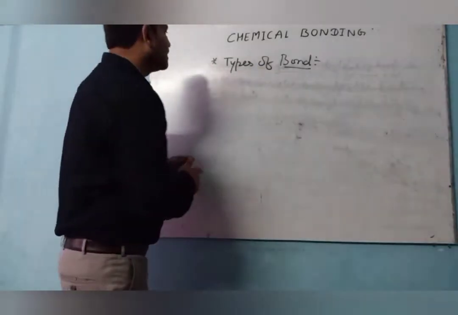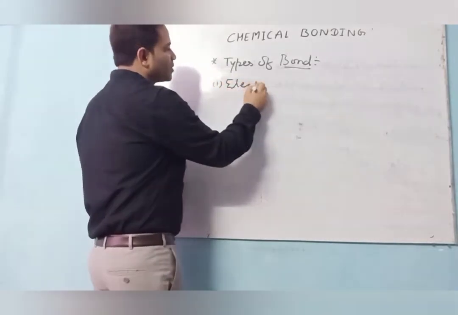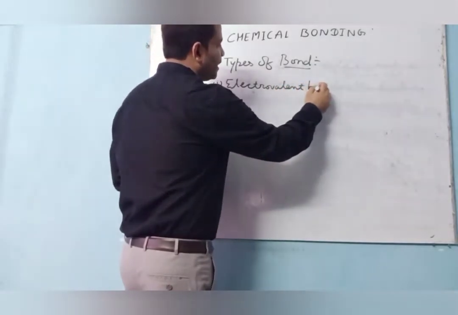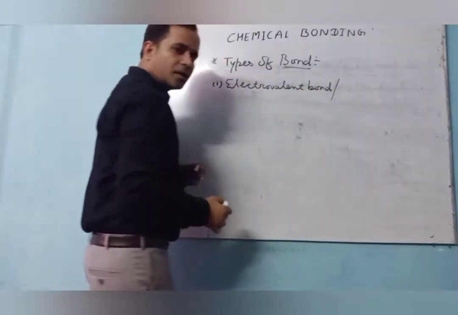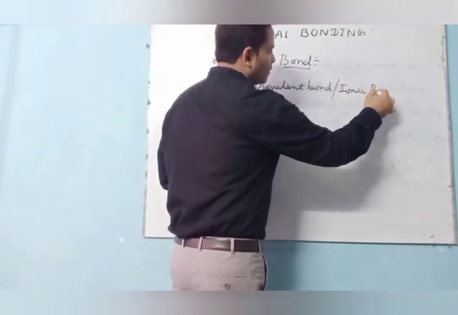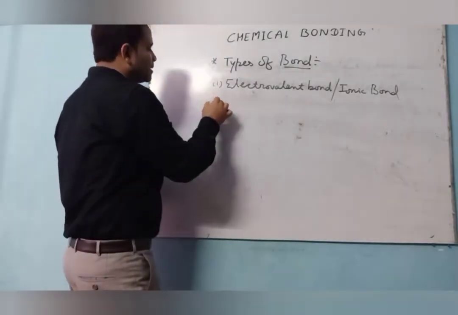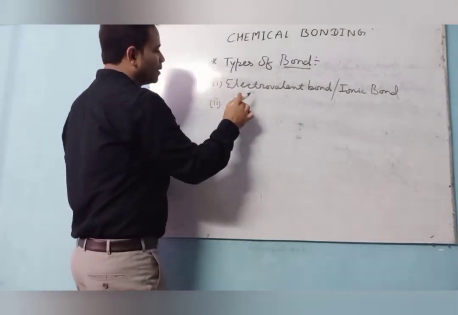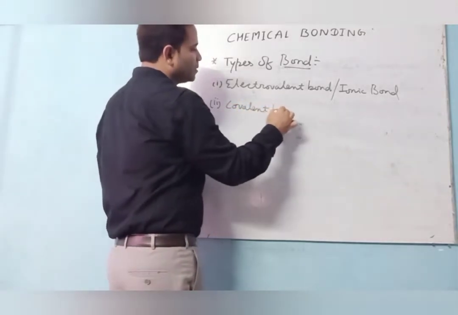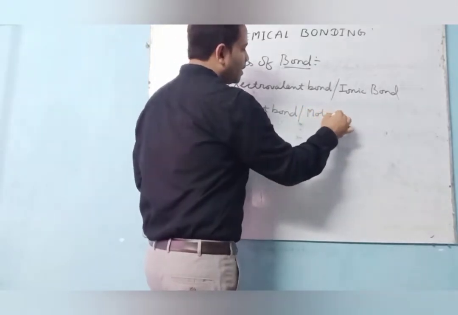Here basically there are three types of bond. One is the electrovalent bond, or you say ionic bond. Second is the covalent bond, or you say molecular bond.